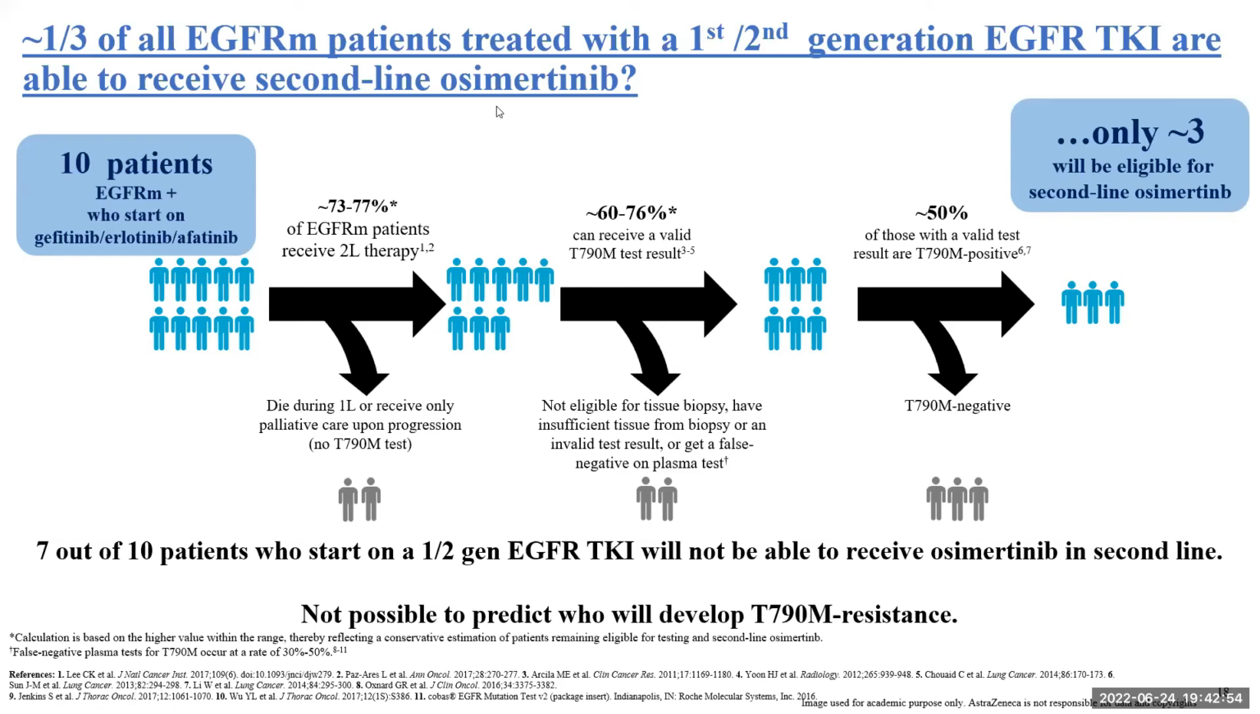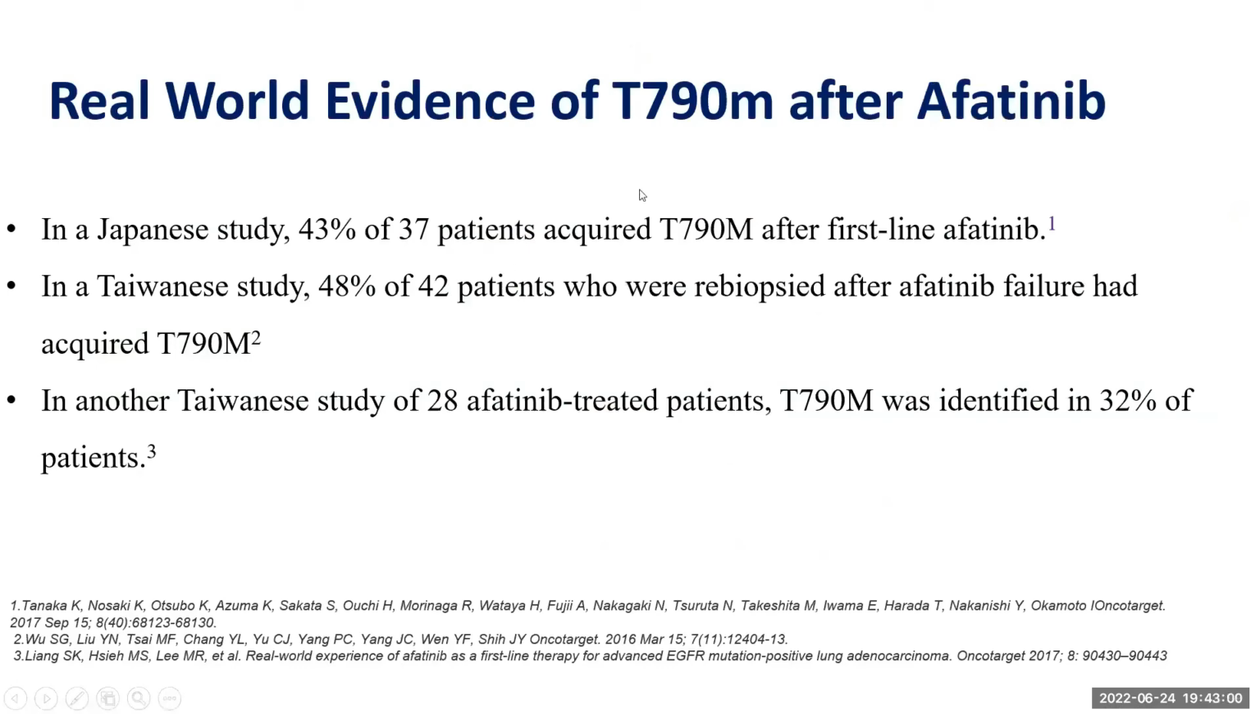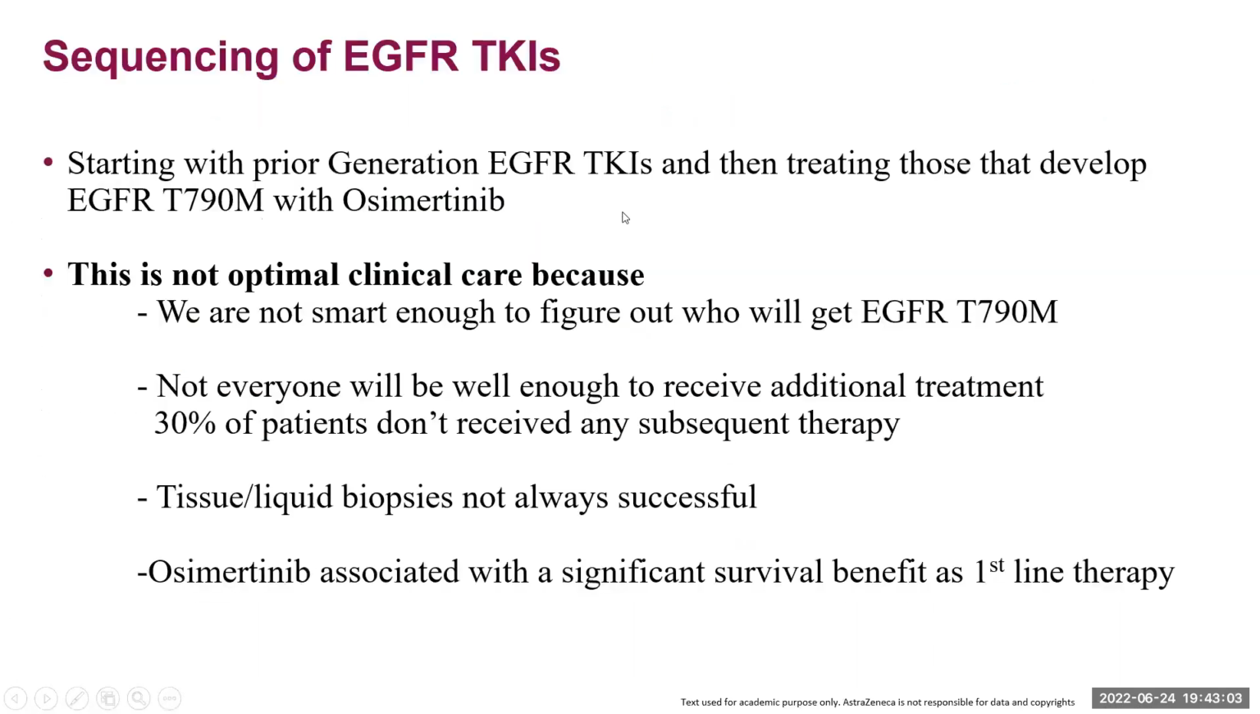Just next slide, please. I have already discussed this slide. Next slide, please. This also I have already discussed. Regarding the sequencing of EGFR TKI, if we start with a prior generation EGFR TKI, either first generation or second generation, and then treat those patients on the development of EGFR T790 mutation with a third generation TKI, this is not optimal clinical care because there are a few minor points which we should consider.